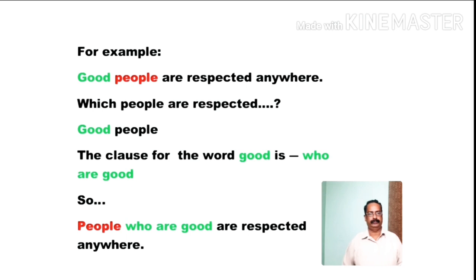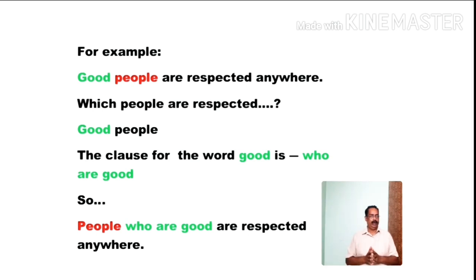For example, good people are respected anywhere. Which people are respected? Good people. Here, the word in green color is good. It is an adjective. It is qualifying the noun people. So, what kind of people? Good people. The clause for the word good is who are good.